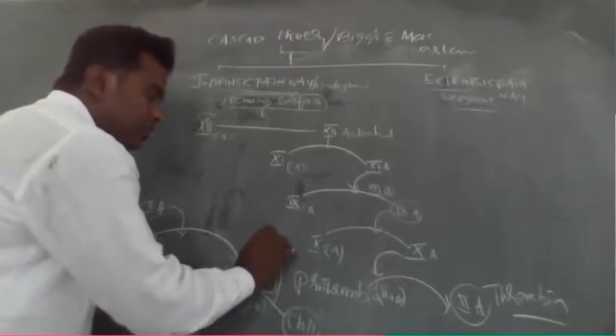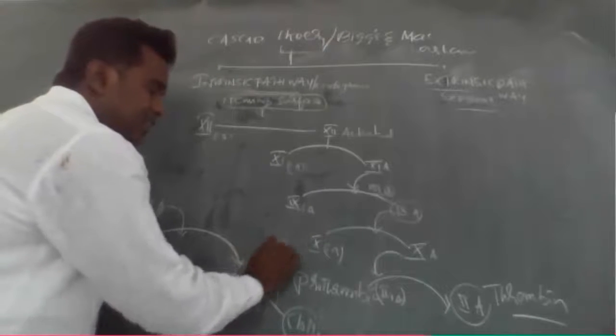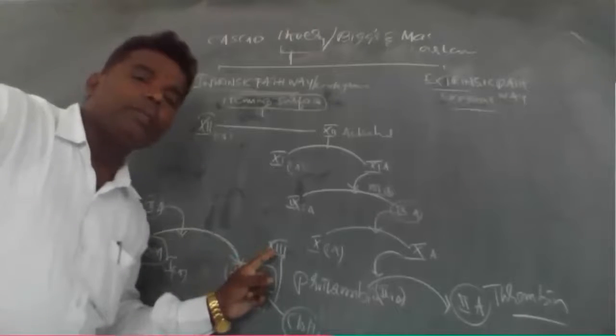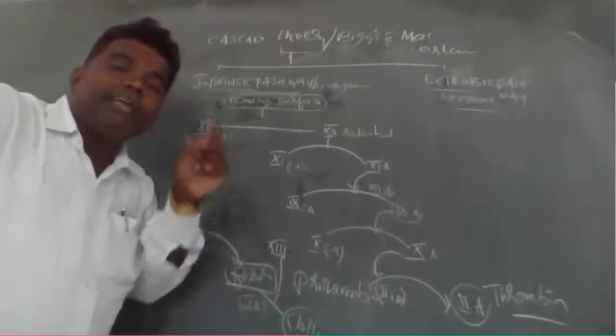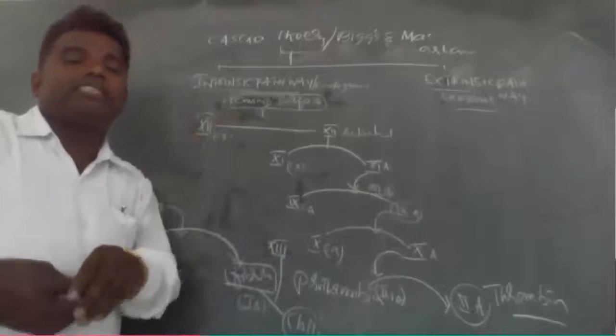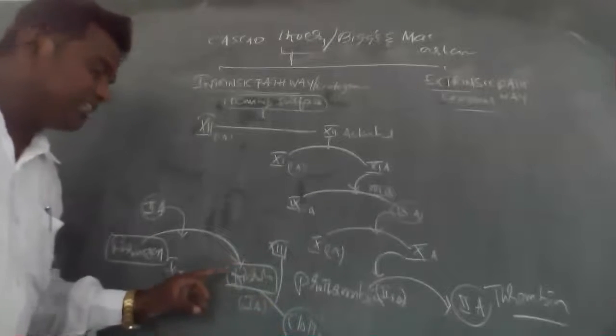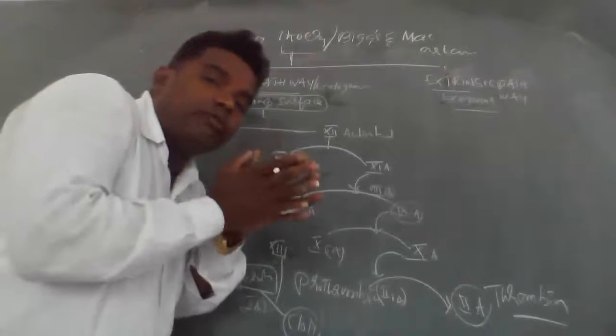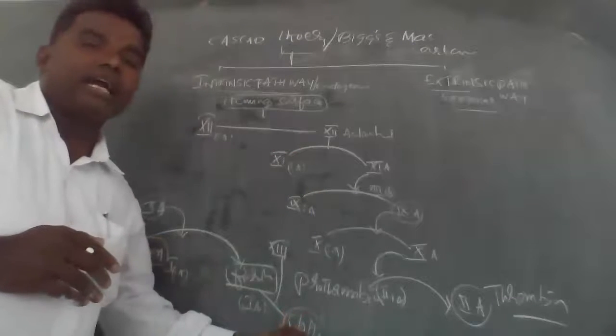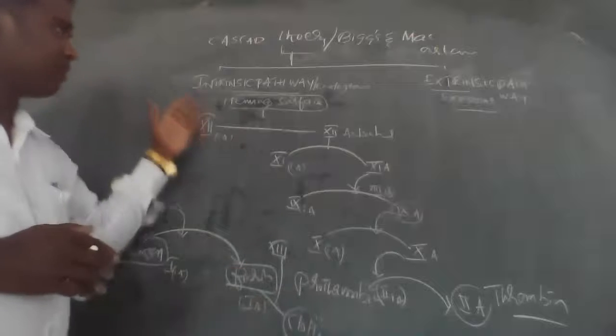So that is the 13th, the fibrin stabilizing factor. In the influence of the fibrin stabilizing factor, fibrin threads or groups of threads are formed. Finally, the clot should be formed.